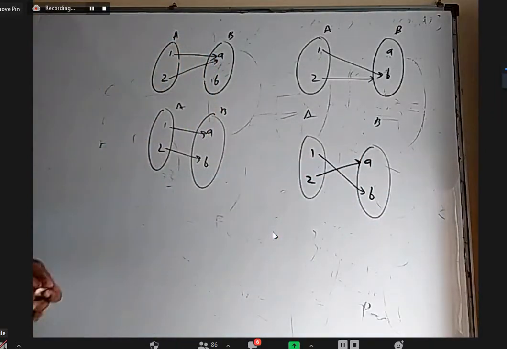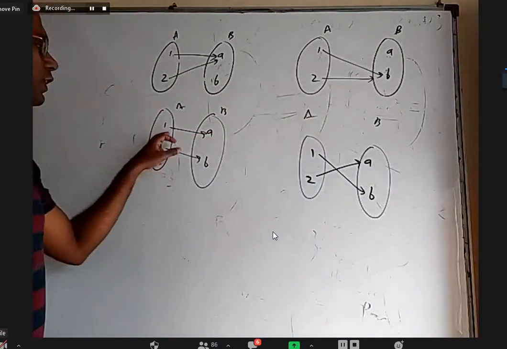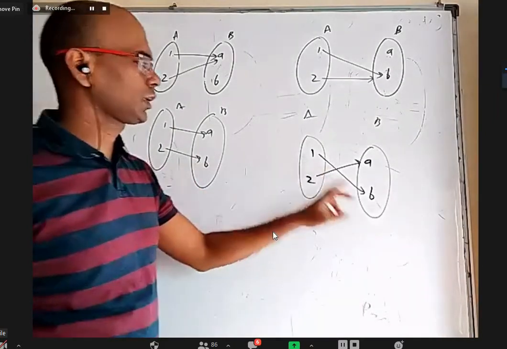Yeah, 1 and 2 both can be connected to A, both can be connected to B, or 1 connected to A and 2 connected to B, or 1 connected to B and 2 connected to A.